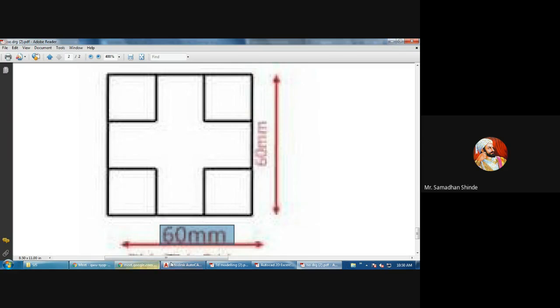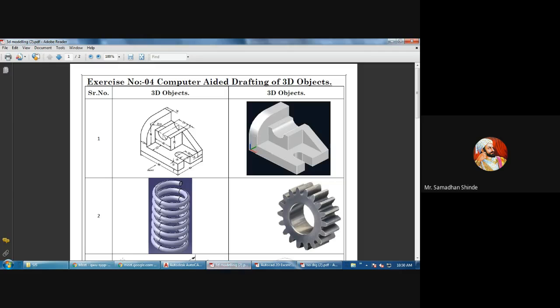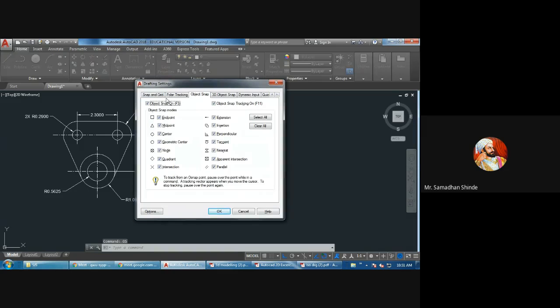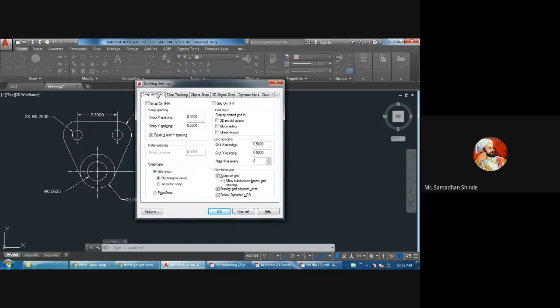Likewise. Whenever you want to draw an isometric drawing, your cursor should be in isoplane or isometric mode. In 2D, it looks like a plus sign, ortho, vertical and horizontal. So first you have to type OS, enter, for object snap, then here you will get snap and grid settings. There is one type called grid snap, or we can say snap type.